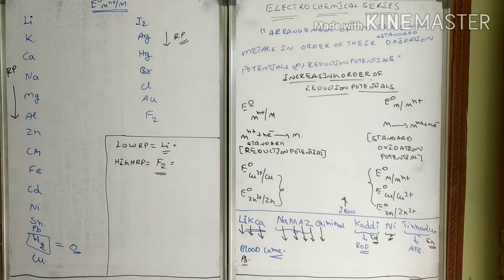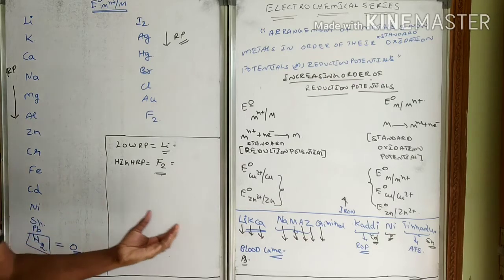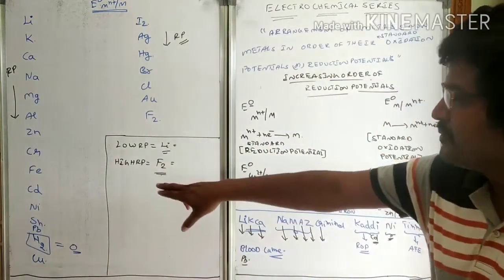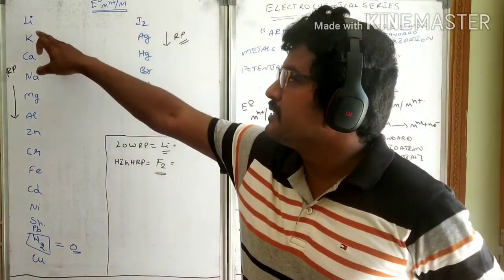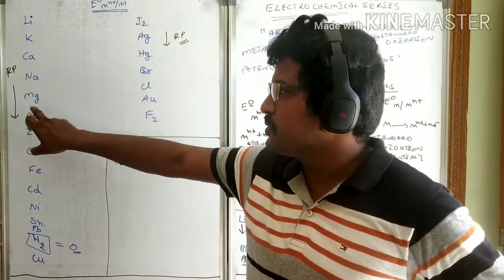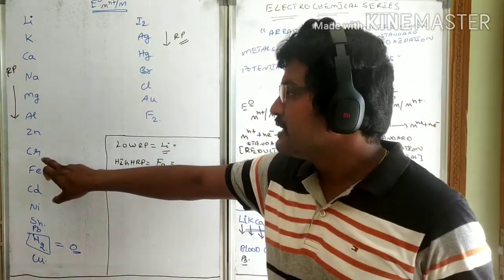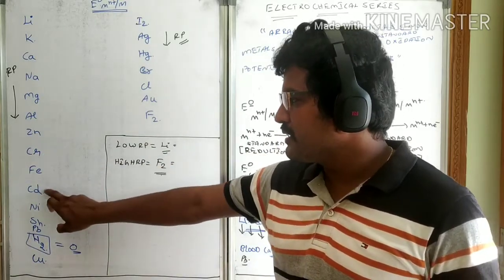So the reduction potential value for hydrogen is 0. The elements above hydrogen in the electrochemical series we have understood.